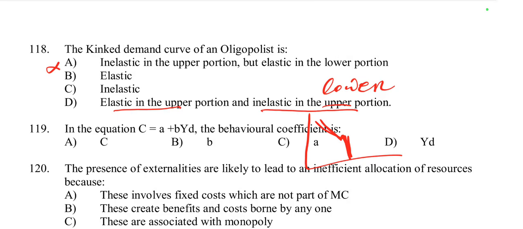Option D may be incorrect if it is written as lower portion. So these all options are incorrect. If we take lower portion, then option D will be correct, because in the kinked demand curve, the upper portion is elastic and the lower portion is inelastic.